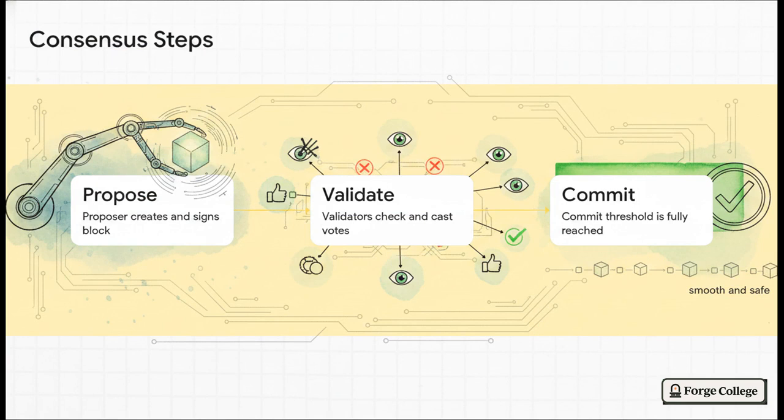First, the proposer creates a block. Then, validators step in to check it and cast their votes. Finally, a commit threshold is reached. By requiring a specific percentage, often a supermajority, of honest validators to agree, the system mathematically ensures that even if a few bad actors try to cause a massive pileup, their votes are just drowned out. The honest majority keeps the intersection running smoothly, completely ignoring the rogue controllers.